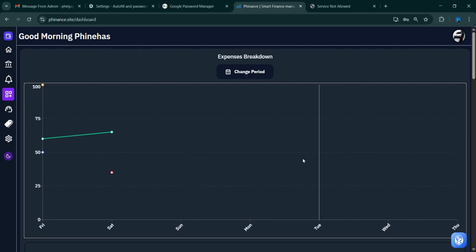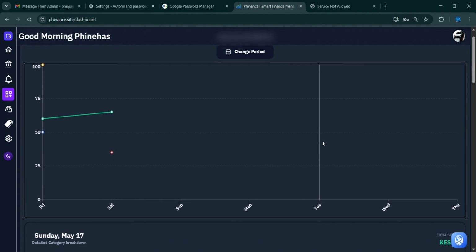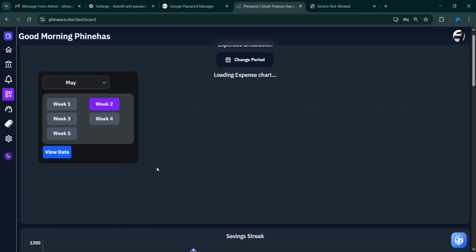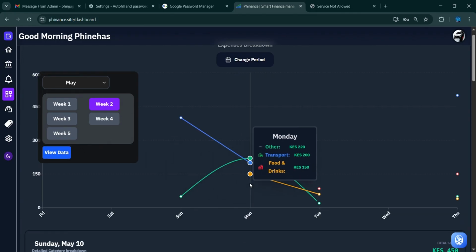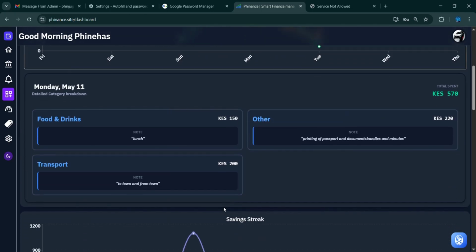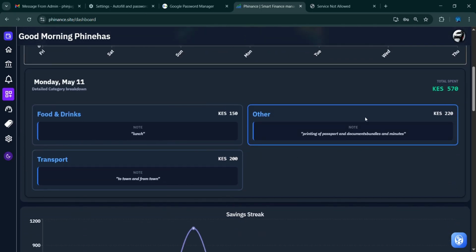So this is how my expenses are. And the good thing is, there is something that I said before. You can clearly see how you've used expenses and where. So let's say Monday, this is where the note comes in. This is what I used on Monday. This other category, these are the expenses that don't have a specific categorization. So printing of passport photo, lunch, this is the fare, that is a transport that I had.